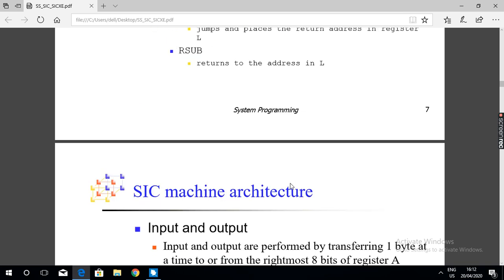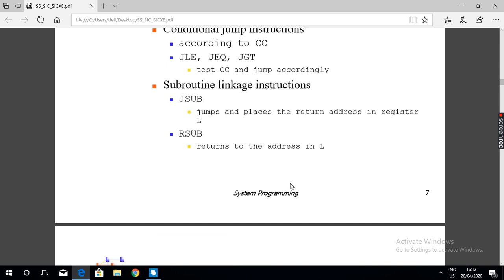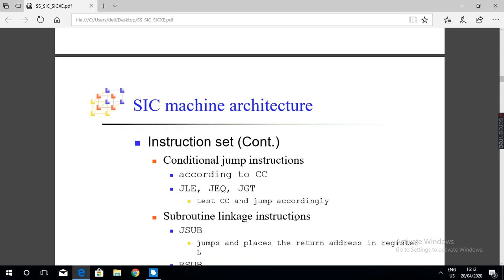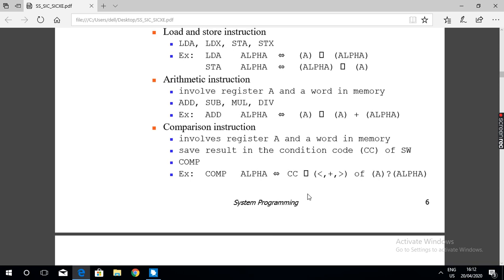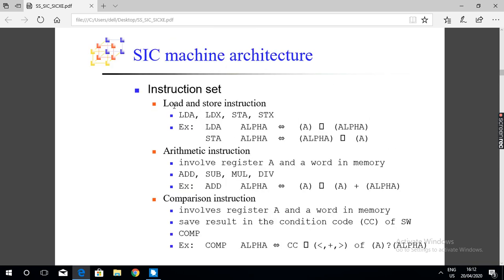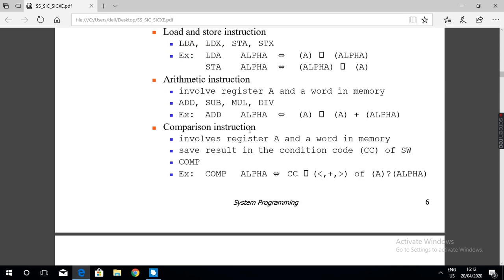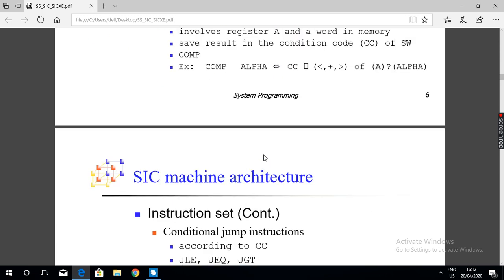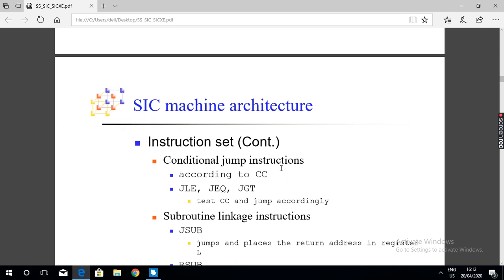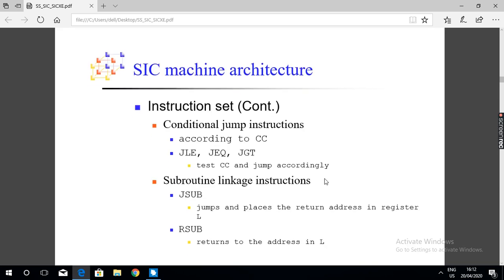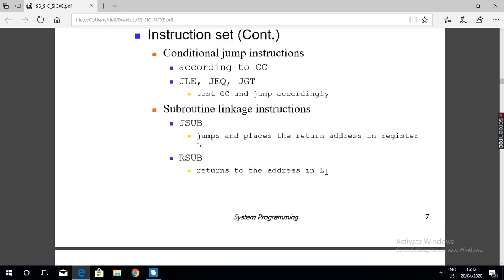These are the possible operations that SIC supports instructions for. Which are the operations? Load and store operations, arithmetic operations, comparison operations, conditional jump operations, and unconditional jump operations.